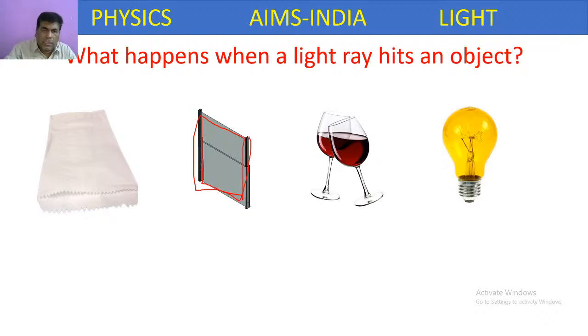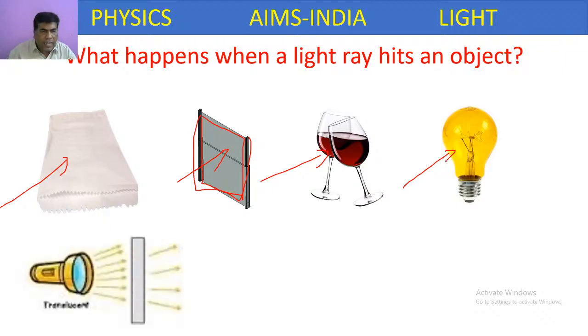Some saloon shops also have outside doors partitioned with ground glass. Here we have taken wine in a wine glass. This is a fluorescent bulb. If the light ray hits any of these objects, what happens then?